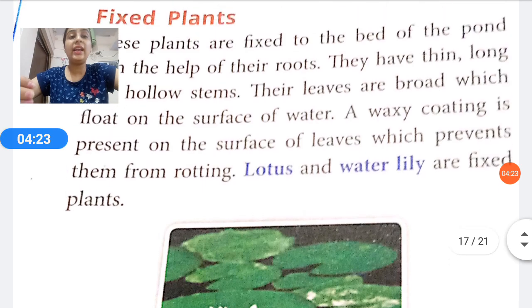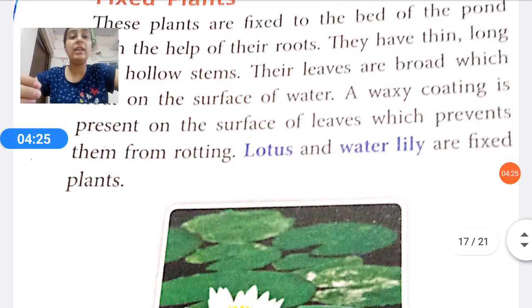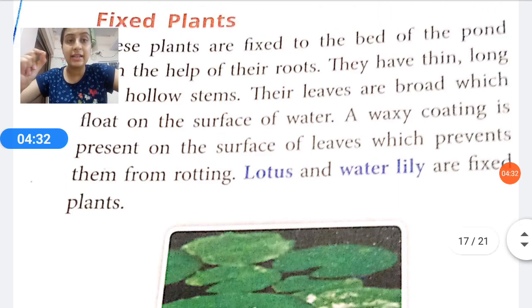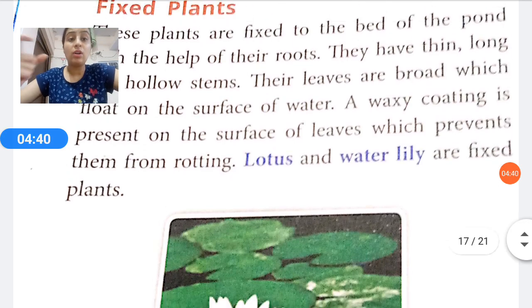A waxy coating is present on the surface of leaves, which prevents them from rotting. इनकी leaves के ऊपर एक coating होती है, a sticky waxy coating is there. Rotting means इनको rotting से बचाने के लिए, so that they do not get inside the water, a waxy coating is there. So the leaves are very broad, so that they can float on the surface of water.